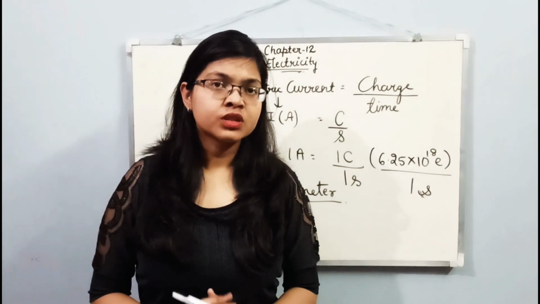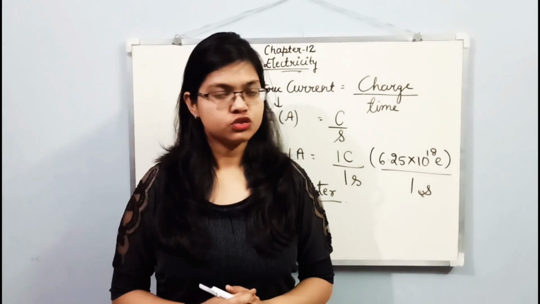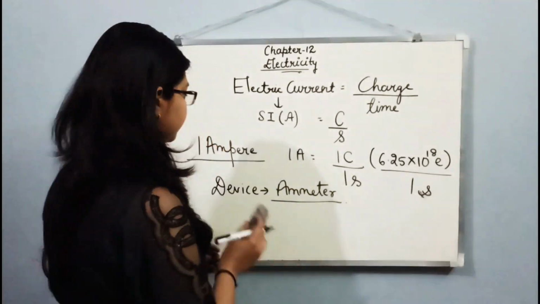Okay. Now one last thing which is left in this topic is direction of electric current. So let's talk about the direction of electric current. So students, now what about the direction of electric current? You must be thinking that the direction in which the electrons are flowing, in the same direction the electricity will also flow, but it is not right. See, initially in the ancient time when scientists were studying about electricity, at that time only positive charges were discovered. So scientists used to think that the flow of electric current is because of the flow of positive charges.